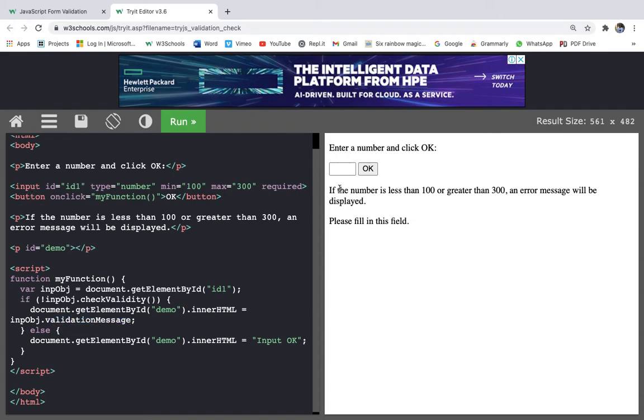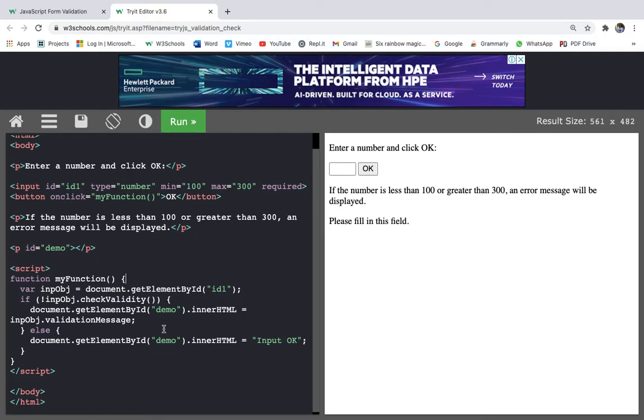But we are making a button OK, and whenever it is clicked, my function will be called. In my function, we are making a variable named inputObject. In that we are doing document.getElementById id1. So we are bringing this element.